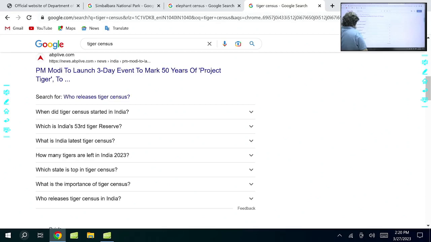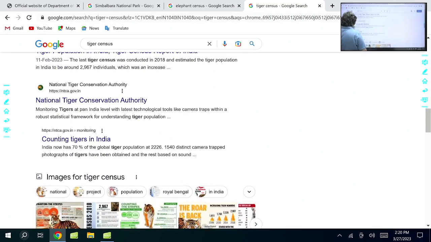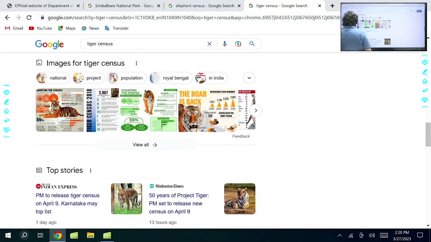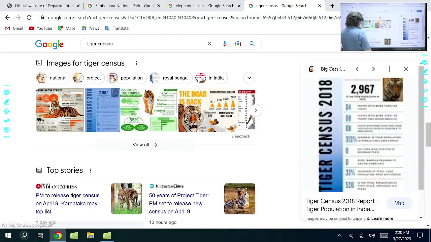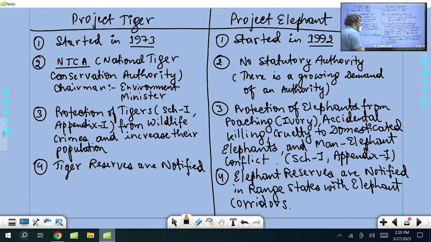When did the tiger census start in India? This is what you find here, the tiger population. If you look at the present number, 2018, the number is 2967. 2967 tigers in India. Again, the census is being done, and the government is going for a census now.